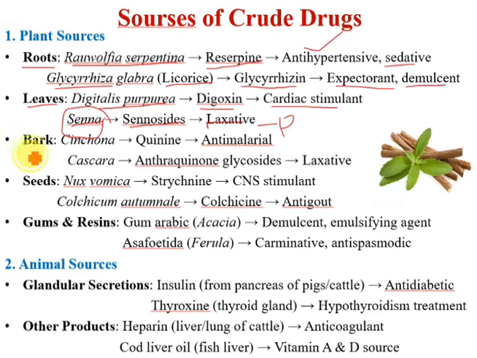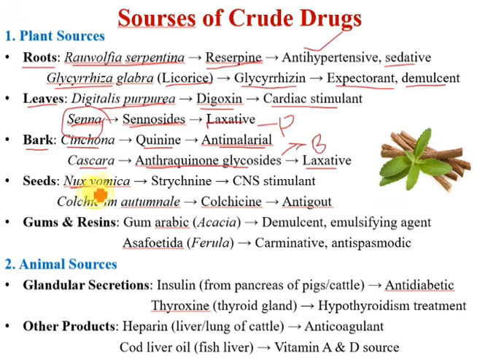Okay, bark part of the plant, cinchona, which contains quinine as a chemical constituent that is used as an anti-malarial drug. Okay, cascara, that is an anthraquinone glycoside used as a laxative. One very important question from anthraquinone glycoside, that is which test is used to confirm the anthraquinone glycoside? That is Borntrager's test. Okay, Borntrager's test is used to test the anthraquinone glycoside.